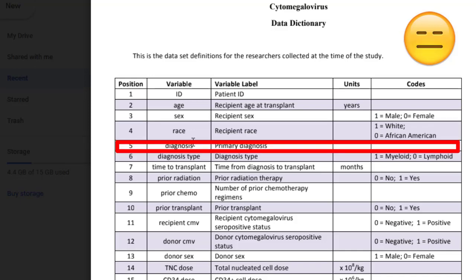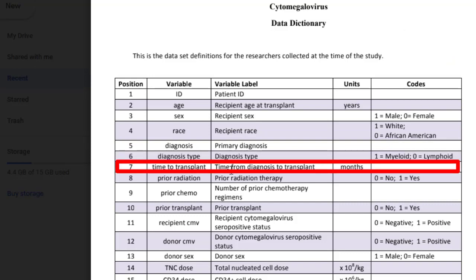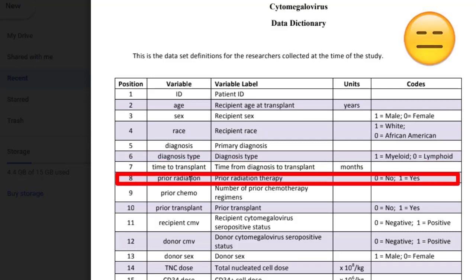Then I want to do diagnosis. Diagnosis type, again, has 1 and 0. And then it has time to transplant in months, so that is a quantitative variable. But here it says prior radiation. Did they have radiation prior to their treatment? Now they're using 0 no, 1 yes. So do you see how this can be confusing?